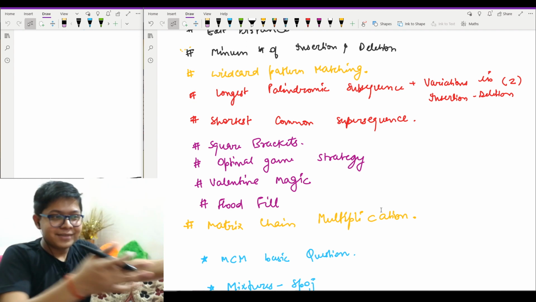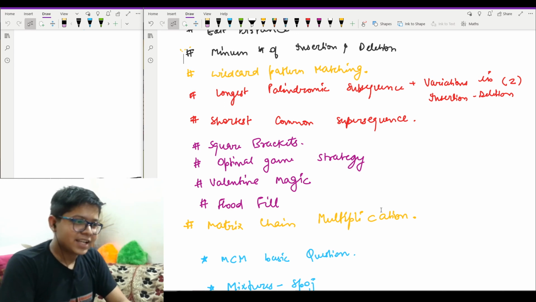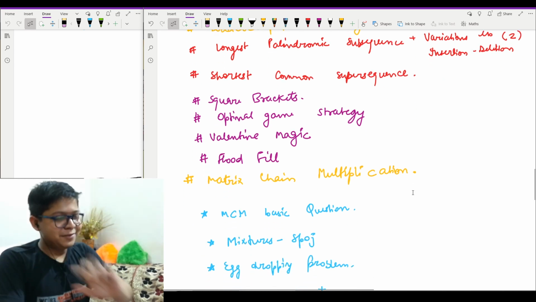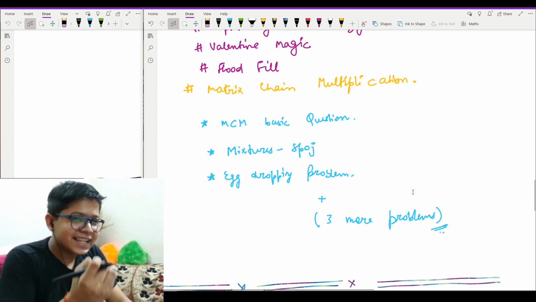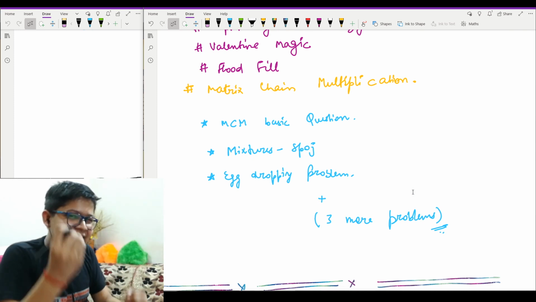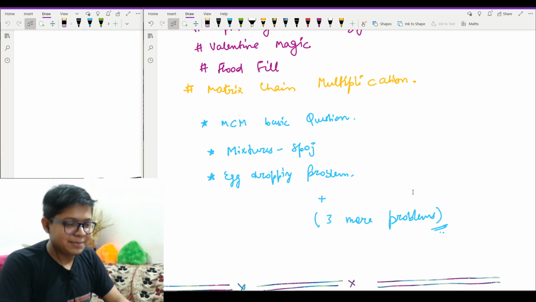Then the four very beautiful problems: square brackets, optimal game strategy, Valentine magic, and flood fill. They're very beautiful problems. Then we will move on to a slightly hard, very slightly, topic which is matrix chain multiplication.